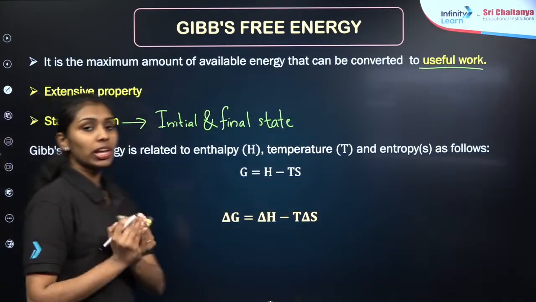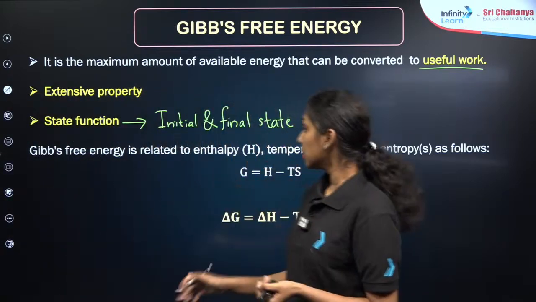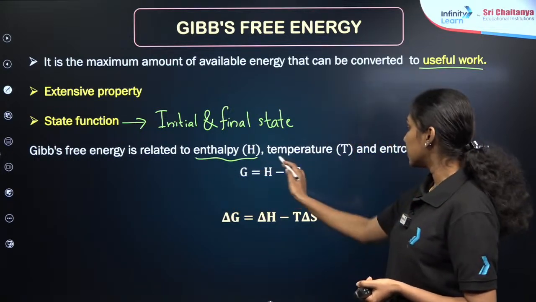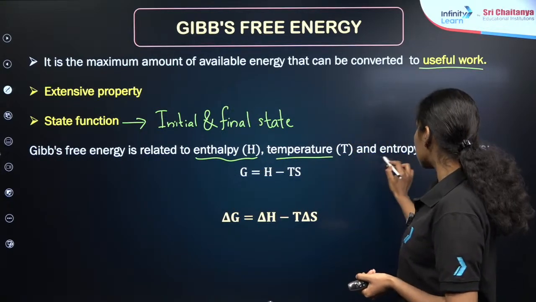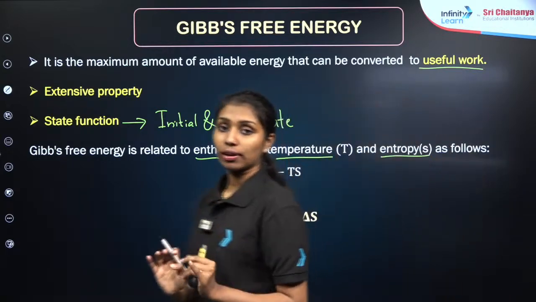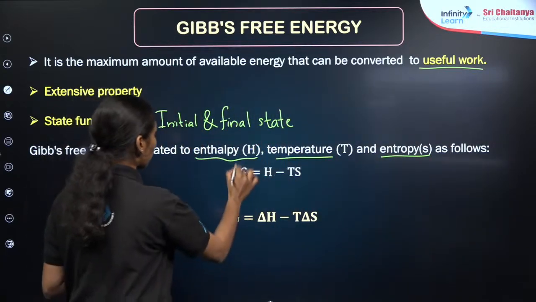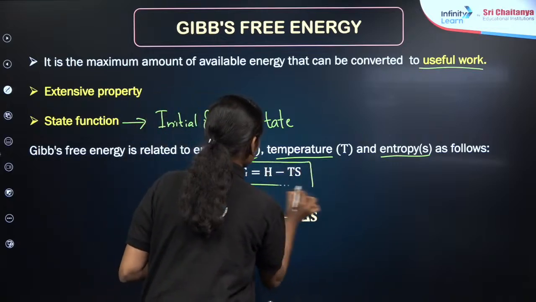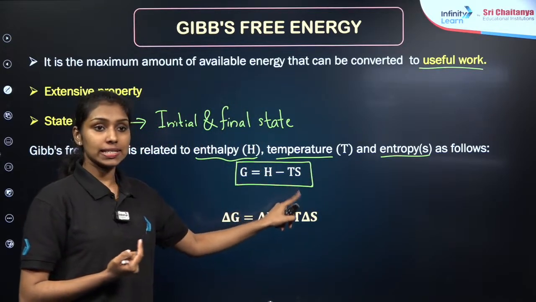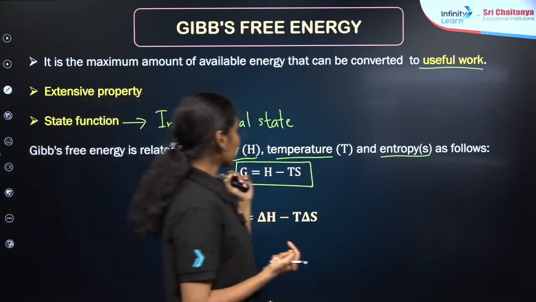Now, the Gibbs free energy change depends on the terms enthalpy, which we have already discussed in the previous session, then temperature, and now we are discussing the term entropy. So we can define a formula to calculate the problem: G is equal to H minus TS. G is the Gibbs free energy, H is the enthalpy, T is the temperature, and S is the entropy, right?